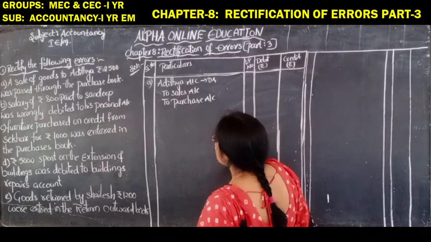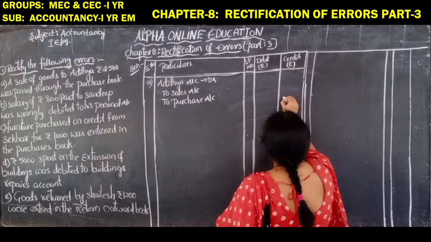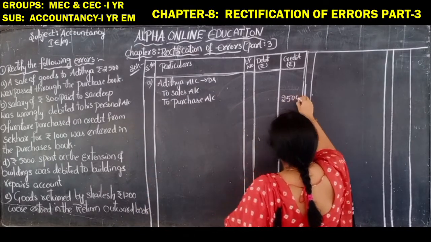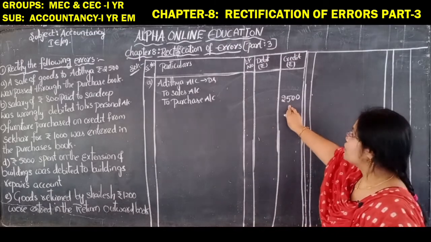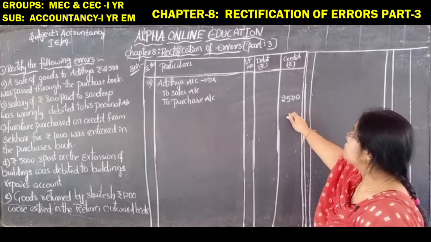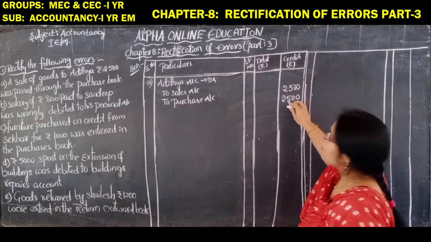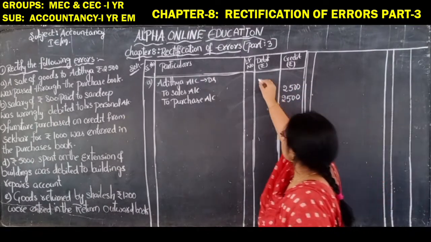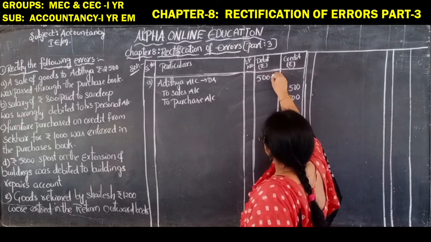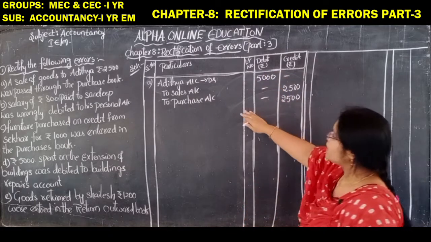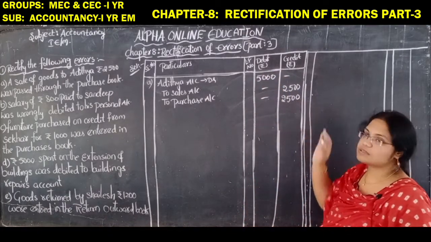So what is the amount? 2,500 rupees. First they have written it in the purchase book. So now what do we have to do? We have to write the same amount in the sales book. Totally how much is it now? 5,000 rupees. Yes. So first they have written in the purchase book, that is 2,500.